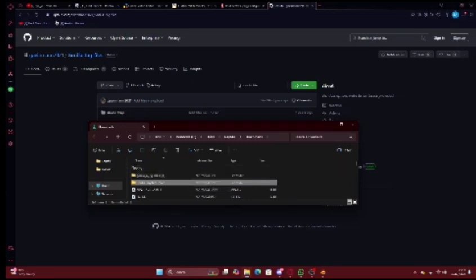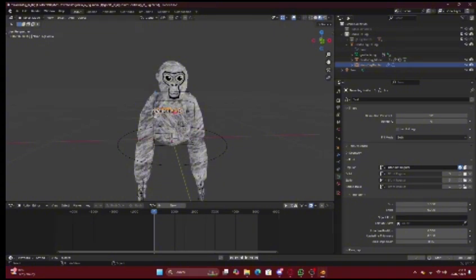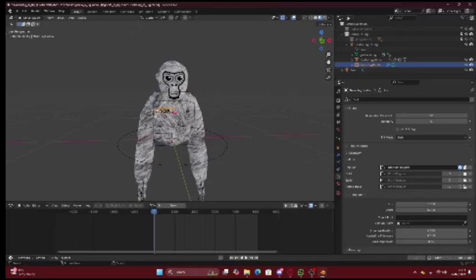Okay, so go back into Blender. Click on the gorilla name, press tab, and then delete it. Make sure to be on caps when you type your name, or else it'll just look like this. You can do it if you want, but I recommend caps. So type in your name, press tab again, and then if you want to scale it up or scale it down, press S and move your mouse.